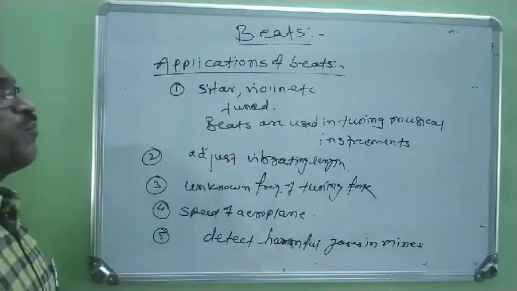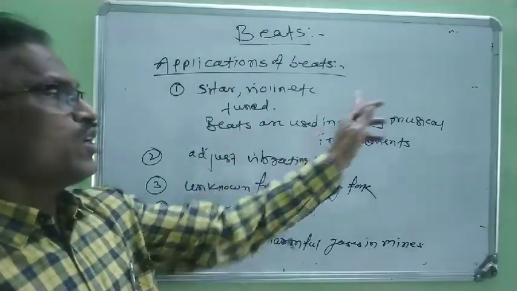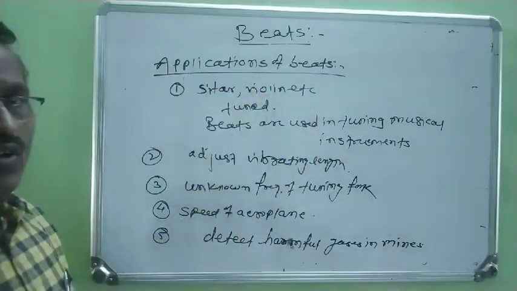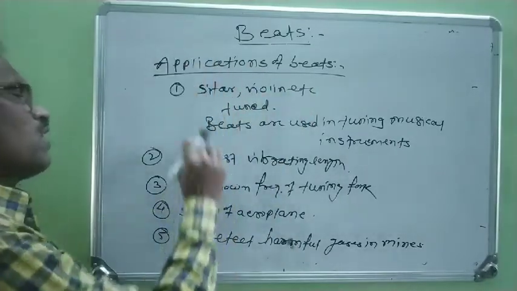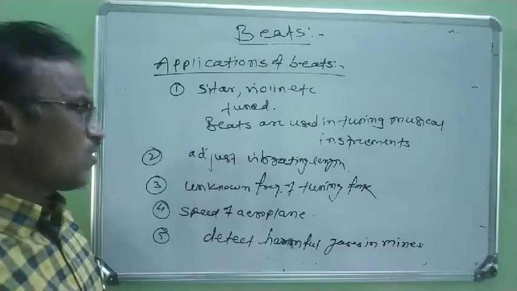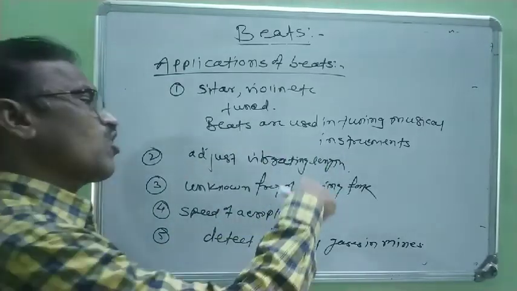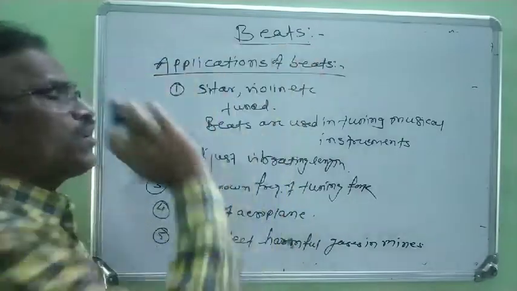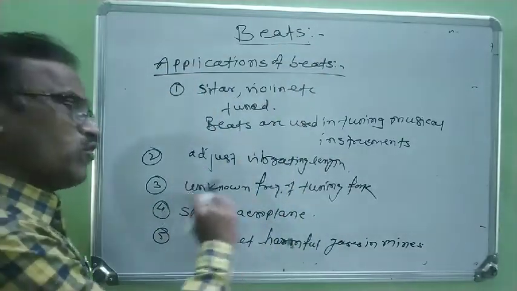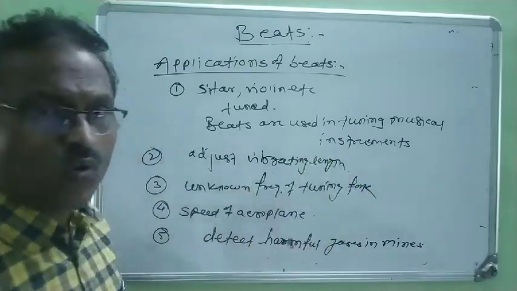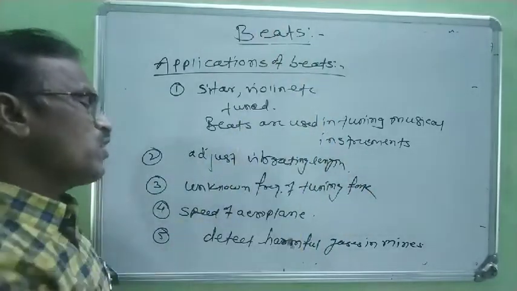The first application of beats is that beats are used in tuning musical instruments like sitar or violin. Second, in the sonometer experiment, to adjust the vibrating length between two knife edges or bridges, beats are used. Again, in the sonometer experiment, to find the unknown frequency of a given tuning fork, beats are used.